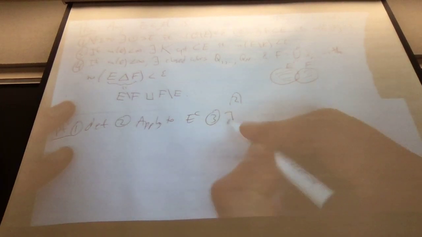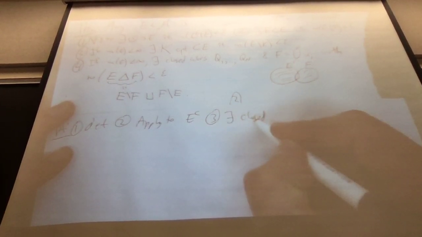Okay, proof. As we said, 1 is the definition. 2, is it just the definition for the complement? Yes. Apply the definition to the complement, which is measurable. 3. Now what? We could start with a closed set inside. There exists a closed F contained in E such that the measure of E take away F is at most, let's call it, epsilon over 2.